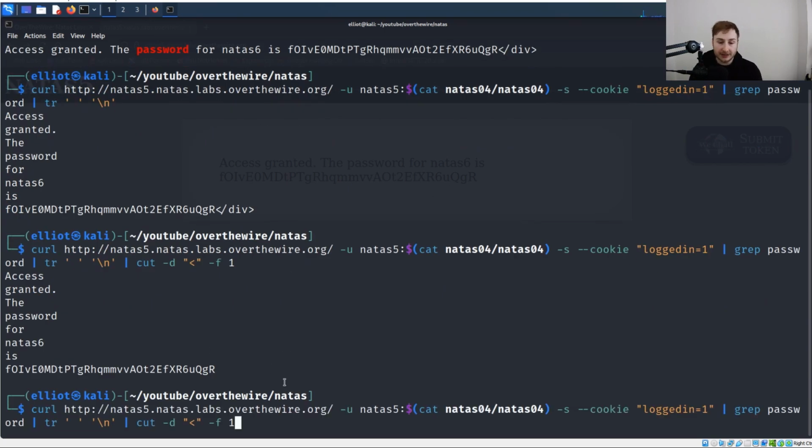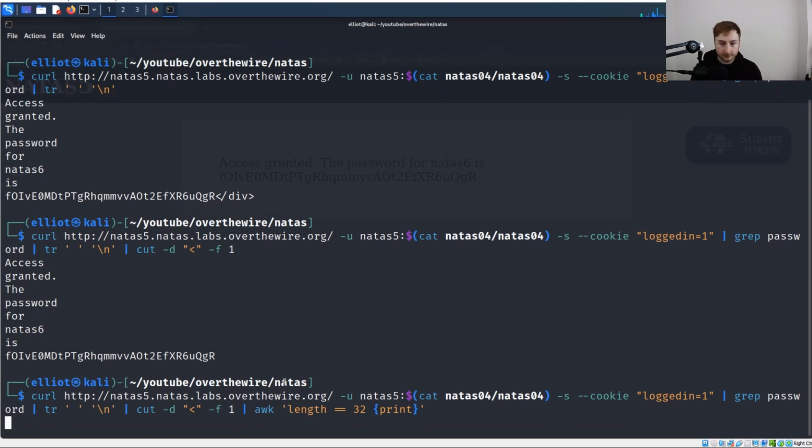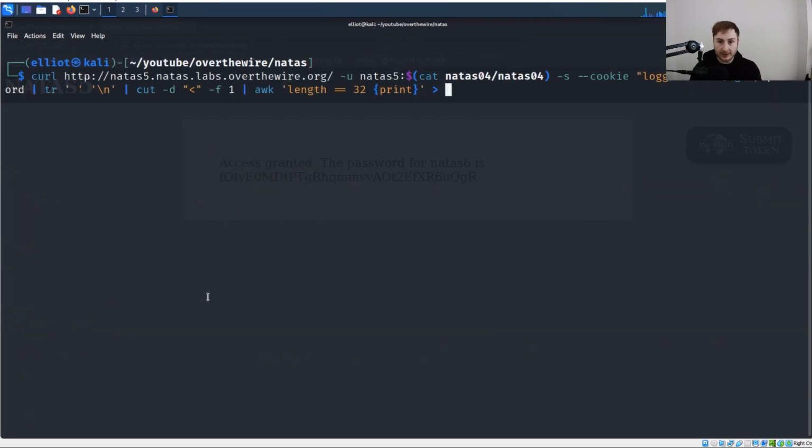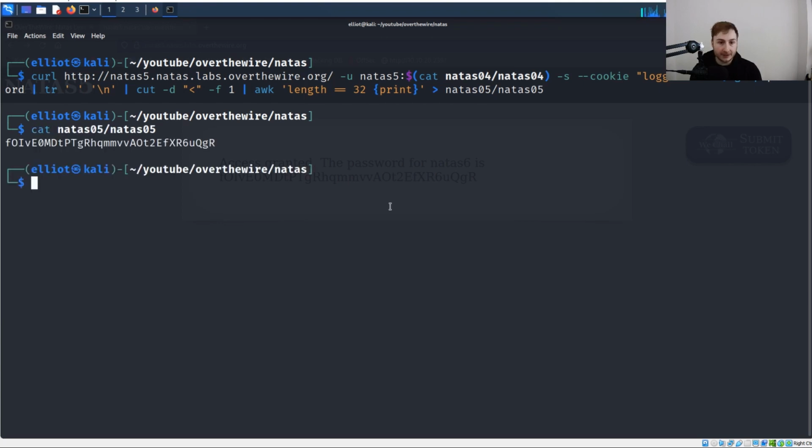And we should be able to now pipe this out to awk. And once again, the syntax for that is going to be length. Want it to equal exactly 32. And then we want to print the line. And that looks good to me, so we can now just redirect the output here to our Natas 5 directory and save it as Natas 5. And there we go, just like that.